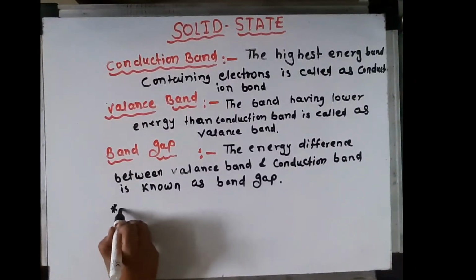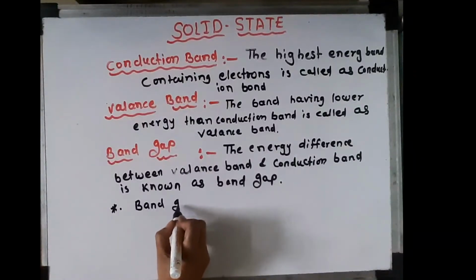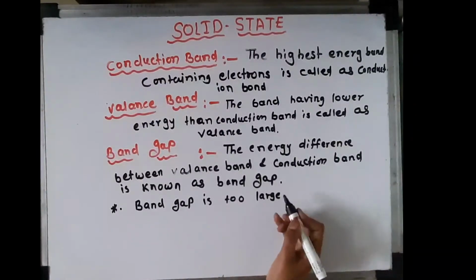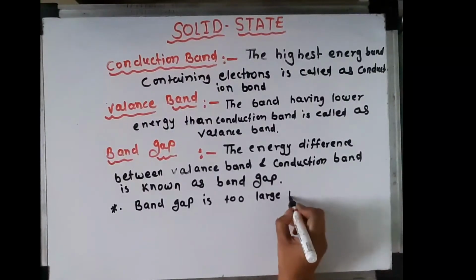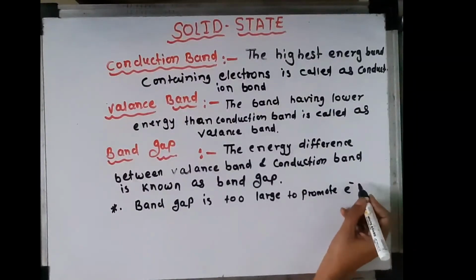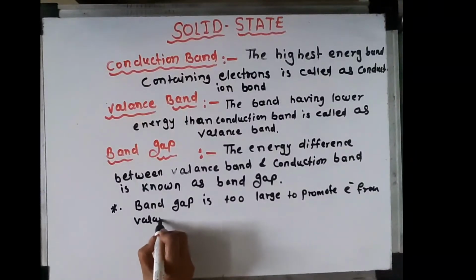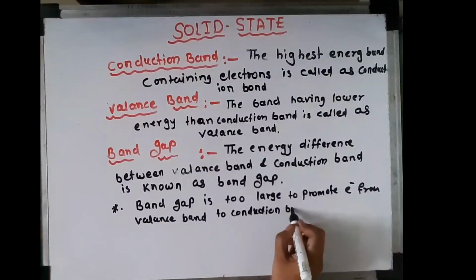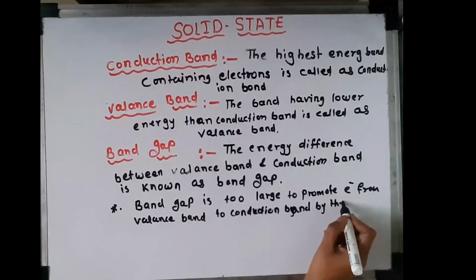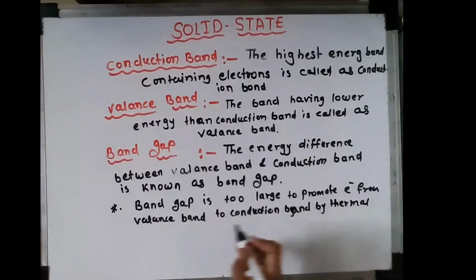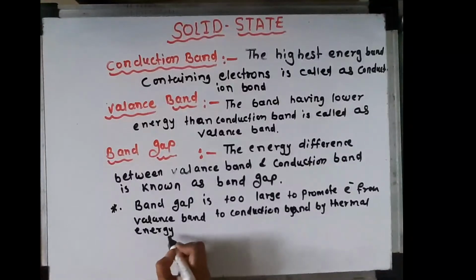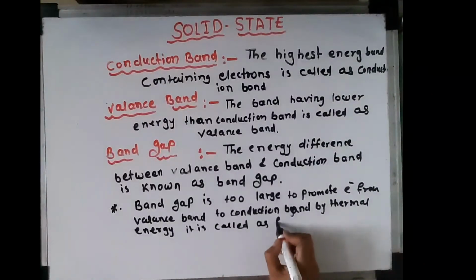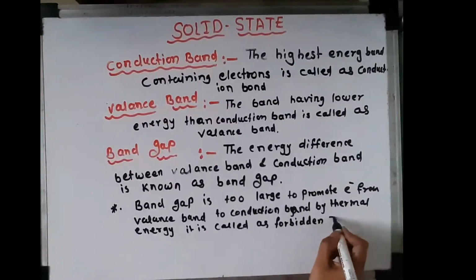If the band gap is too large to promote the electrons from valency band to conduction band by thermal energy, it is called a forbidden zone.